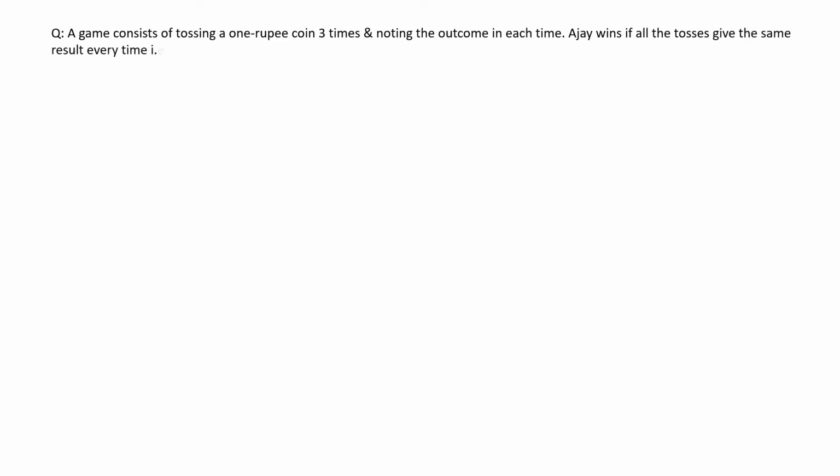The first question states, a game consists of tossing a 1 rupee coin 3 times and noting the outcome each time. Ajay wins if all the tosses give the same result every time, that means either 3 heads or 3 tails, or else Ajay loses the game. Find the probability that Ajay will lose the game.